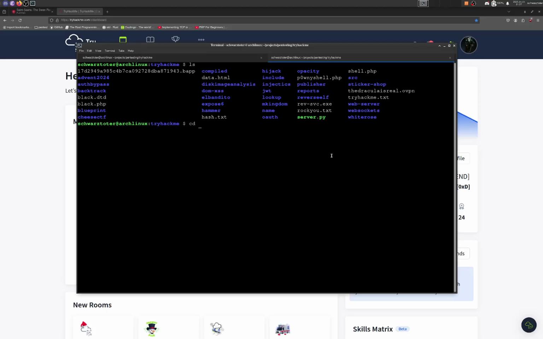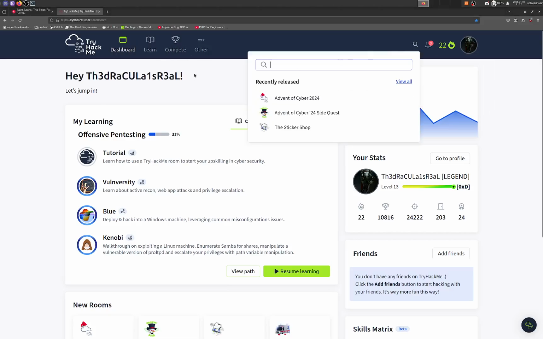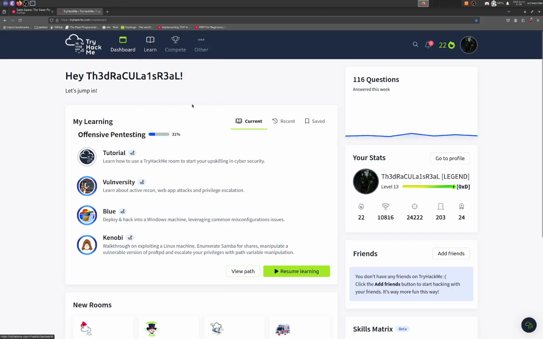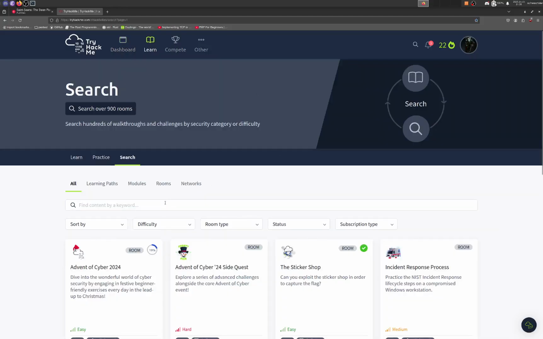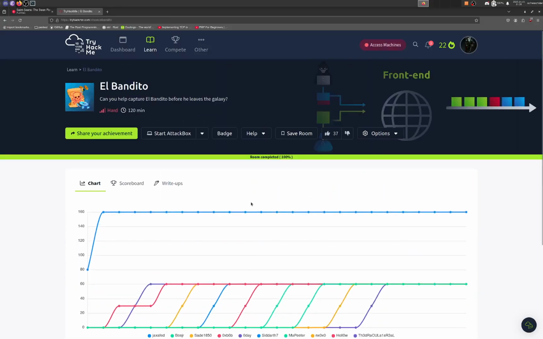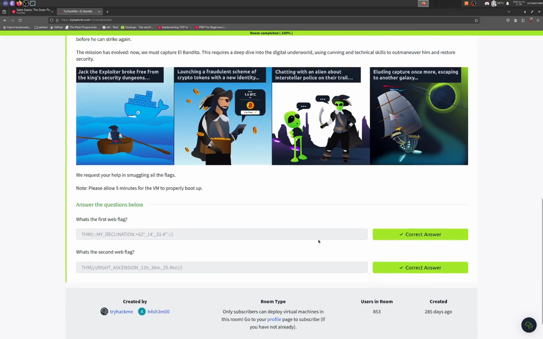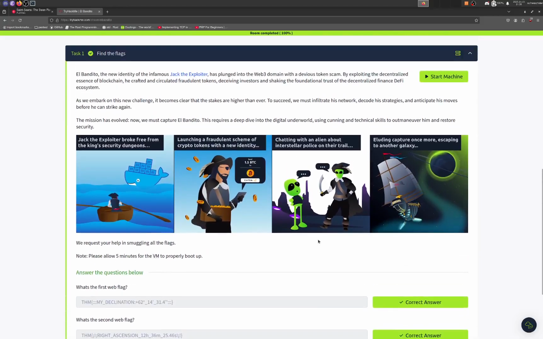What was I doing again? Yeah, so I'm going to be doing the El Bandito CTF. I did it earlier, and it took me probably like 3 hours or something like that. So it was a pretty rough one, for many reasons, and I learned a ton about HTTP smuggling.